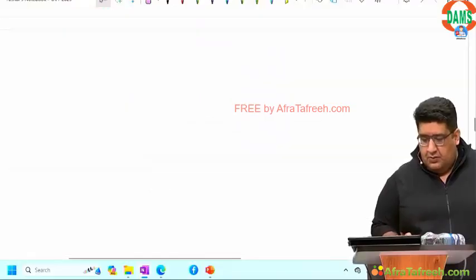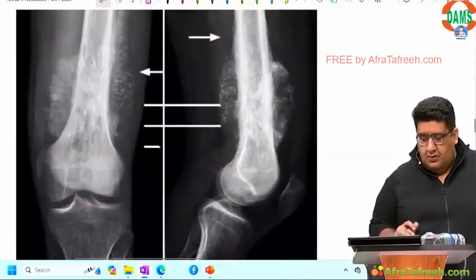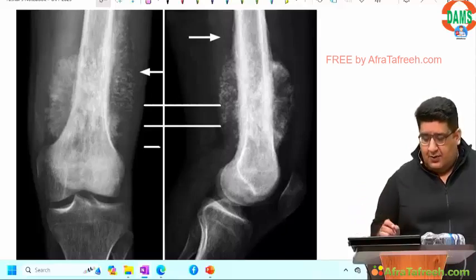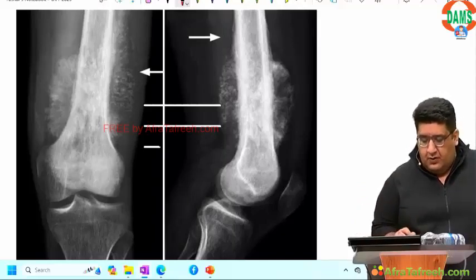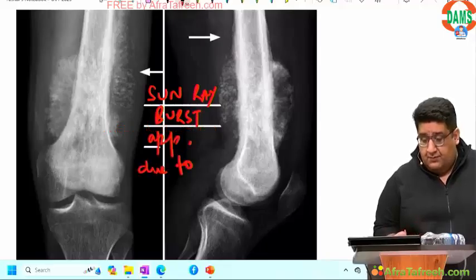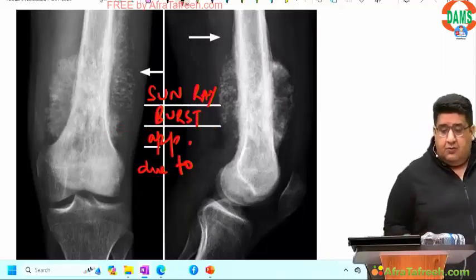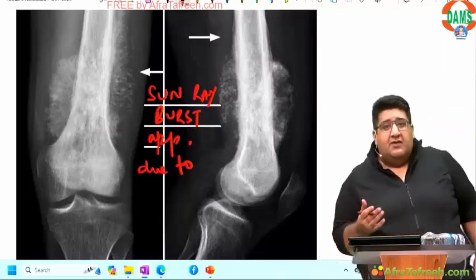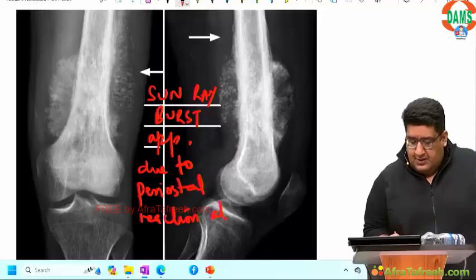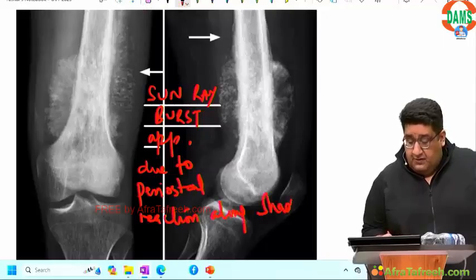So now the quintessential MCQ which has been discussed in radiology as well. I'm sure we all know that this is sun ray or sunburst appearance, which is due to calcification along the blood vessel, or periosteal reaction along which fibers?